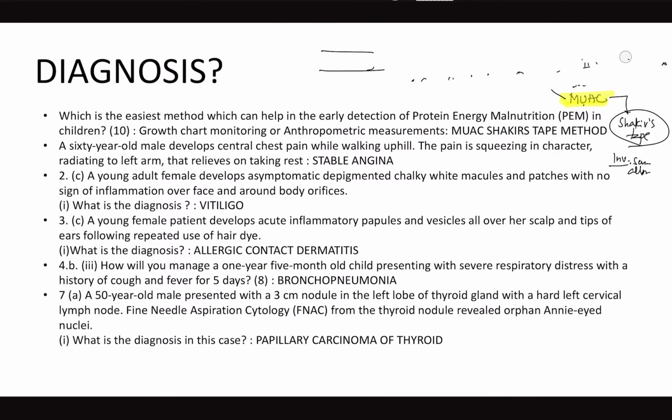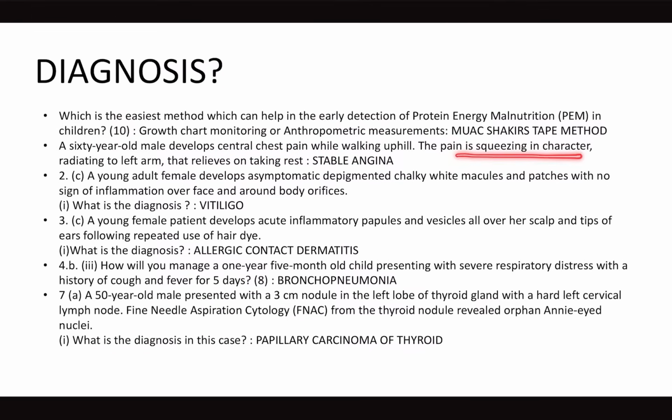Let's go to the next question. So next question in the diagnostic dilemma is, a 60-year-old male develops central chest pain while walking uphill. The pain is squeezing in character, radiating to left arm, and relieving on taking rest. Exactly in 2023 they asked a question on unstable angina.